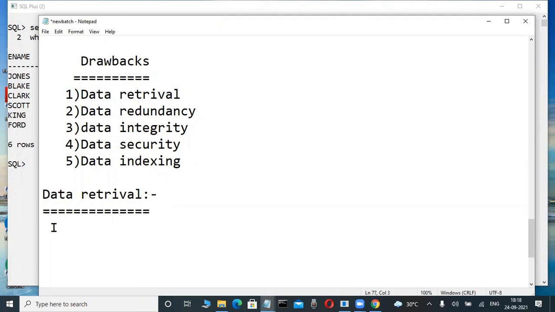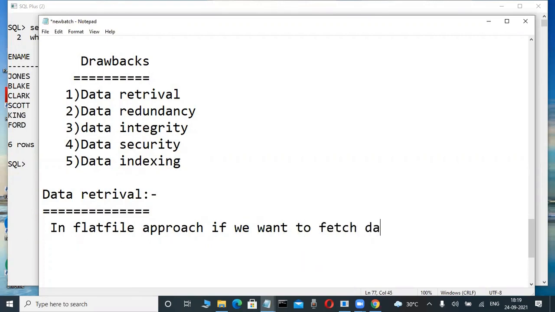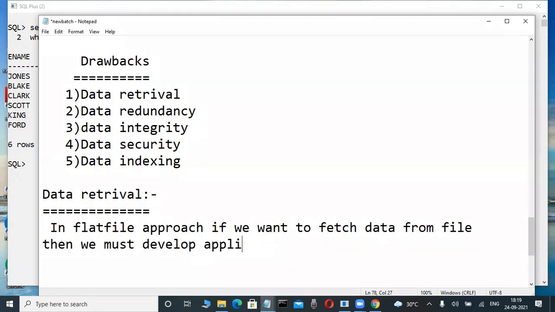In flat file approach, flat file means the olden days, program software. In flat file approach, if you want to fetch data, if you want to fetch means retrieve, from files that are there, then we must develop application programs.